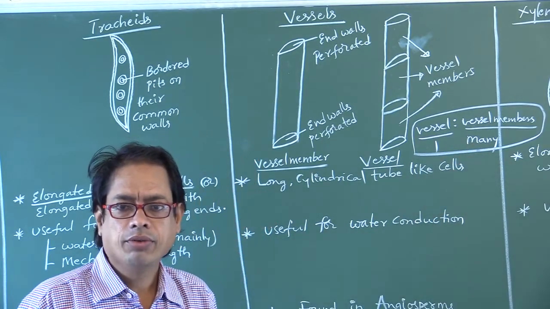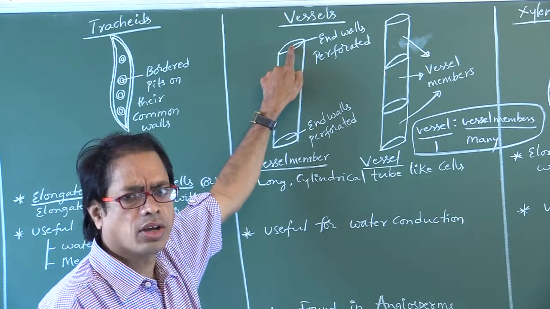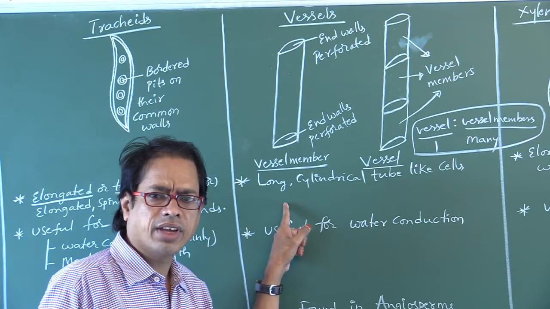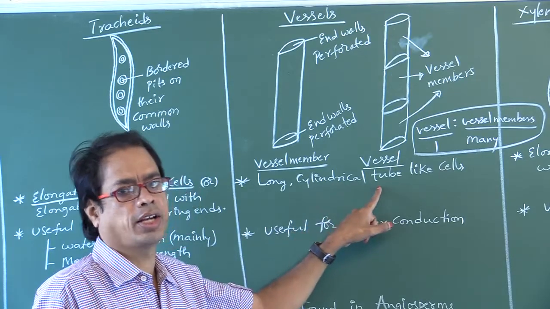Where do you find perforations? End walls, also called common walls. Right. The shape of the vessel is long, cylindrical, tube-like cells.